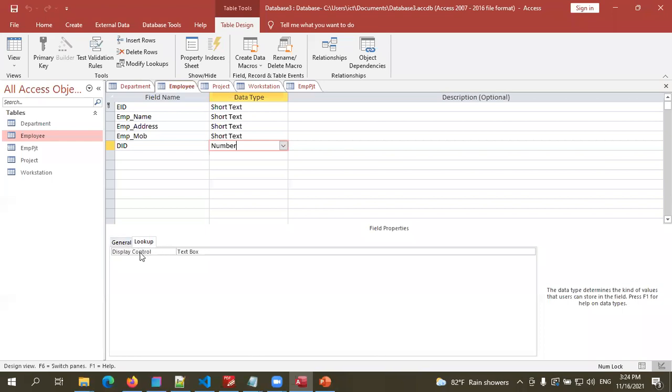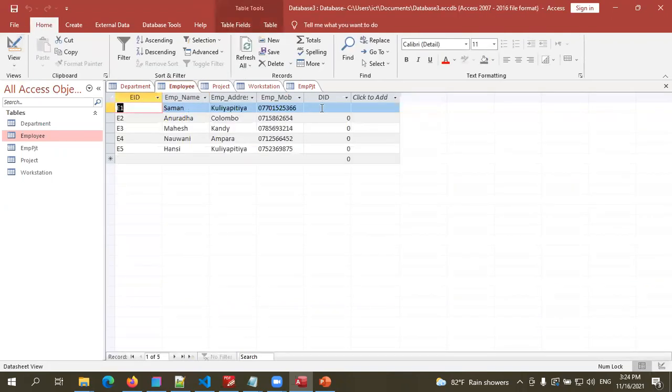In the lookup tab, it says display control. That is where we are going to use a control to add data. Here these are text boxes. You can just click and type in them. So this is the control. We can type there.